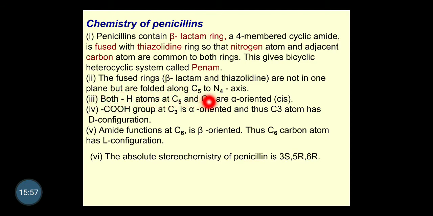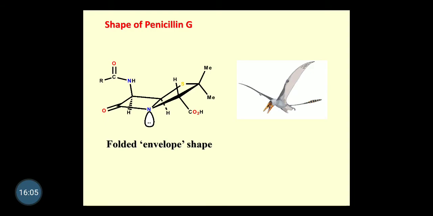The ring is folded at the C5 and N4 axis, meaning at the common side the ring is folded and it looks like this. One can say that this is the 4-membered beta lactam ring, and this is the 5-membered thiazolidine ring. When they are fused together at the common points, there is a folded structure, and the common structure of beta lactam looks like a flying bird. You can compare it, but one can remember that it looks like a flying bird, and it has all components of the beta lactam ring.